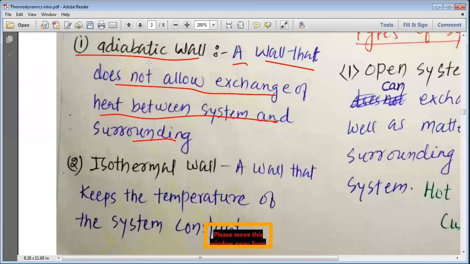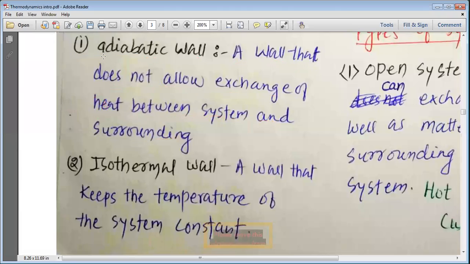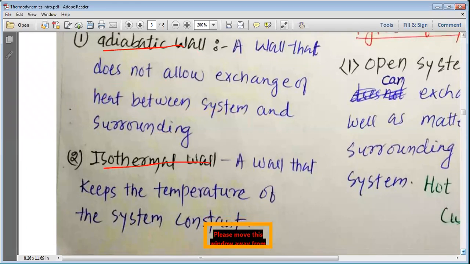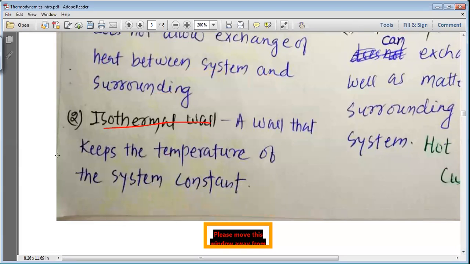Remember, the wall which does not allow the exchange of heat with the surrounding can be considered an adiabatic wall. Then the isothermal wall: a wall that keeps the temperature of the system constant is called an isothermal wall.